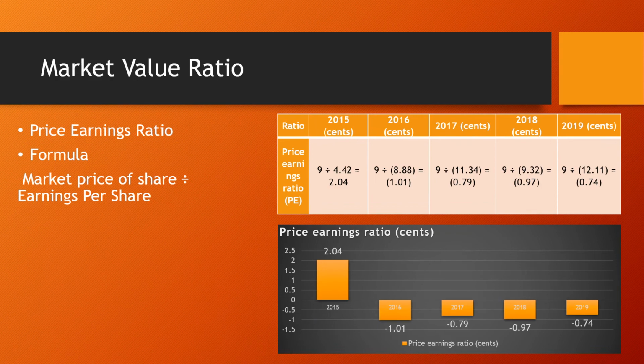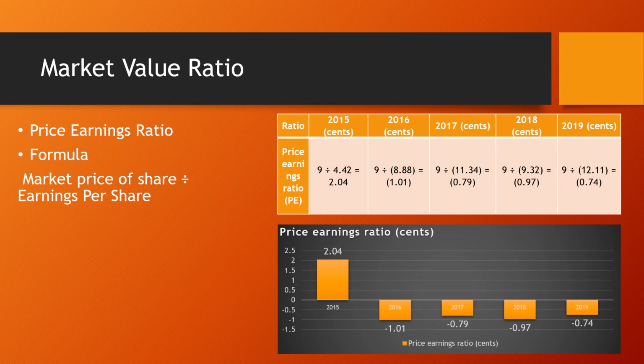money. Price earning ratio. Based on the chart and table, the price earning ratio for 2015 is 2.04 cent and getting worse from year to year, showing a negative value and reaching negative 0.74 cent in 2019. A negative price earning ratio means the company has negative earnings or is losing money.